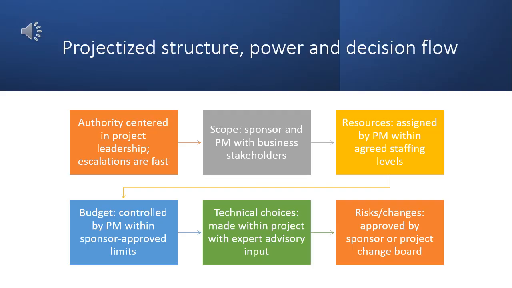Power centers on the project leadership. Escalations are fast and direct. Scope is owned by the sponsor and project manager with business stakeholders. Resources are assigned by the project manager within agreed staffing levels. Budget is controlled by the project manager within sponsor-approved limits. Technical choices are decided within the project with advisory input from experts. Risks and changes are approved by the sponsor or project change board.